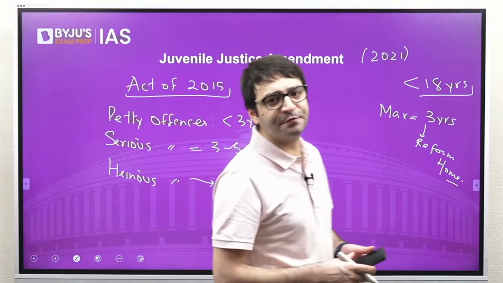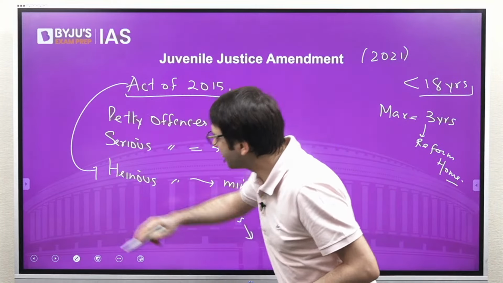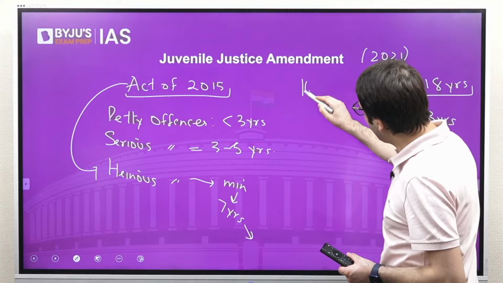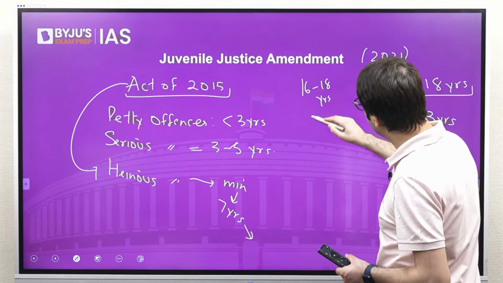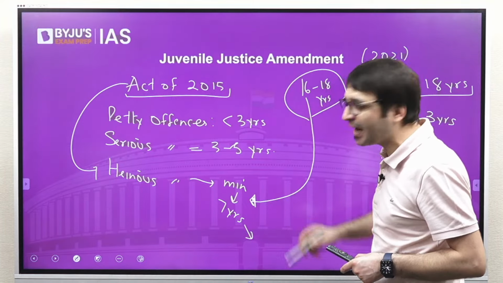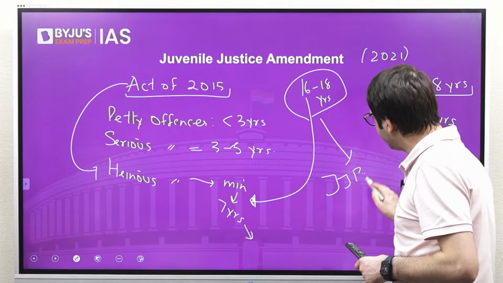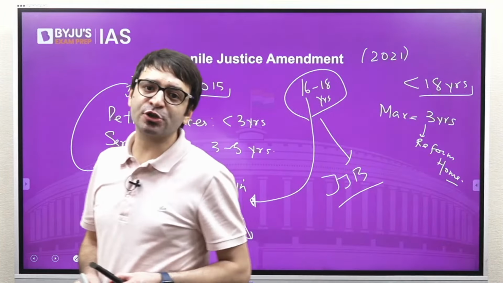And this 2015 Juvenile Justice Act says, if there is a juvenile in the age group of 16 to 18 who is accused or guilty of committing a heinous crime, then what will we do? We will have a JJB, a Juvenile Justice Board.